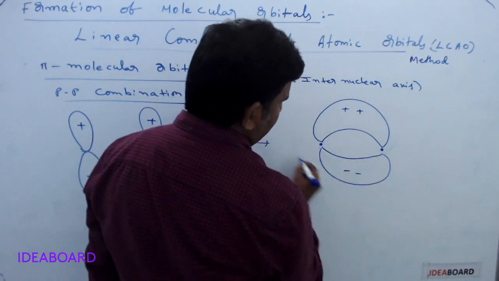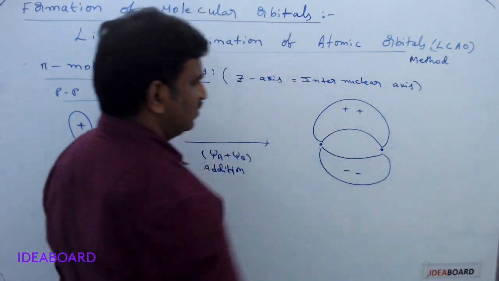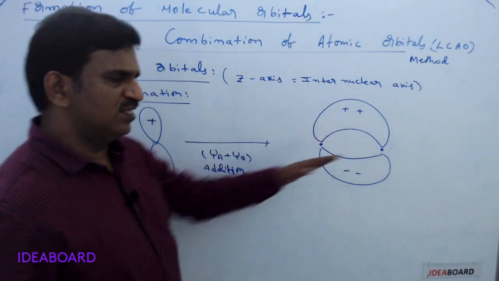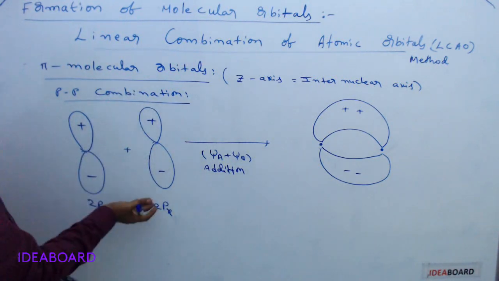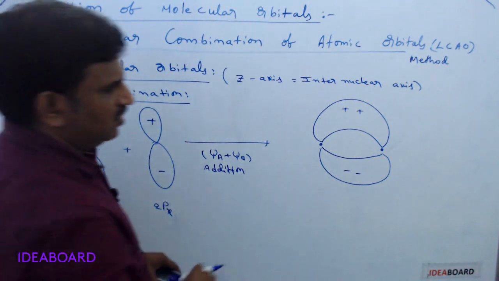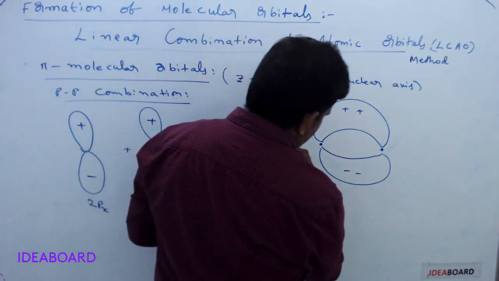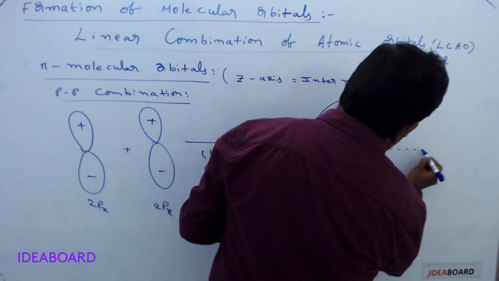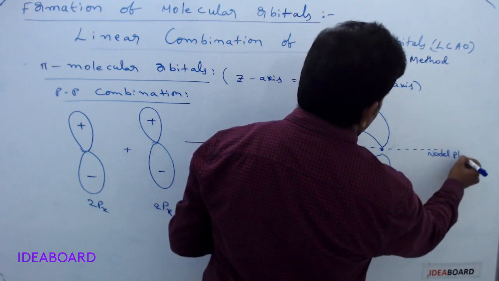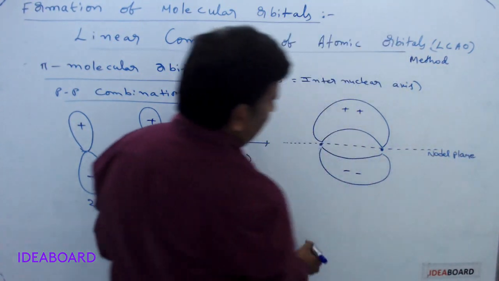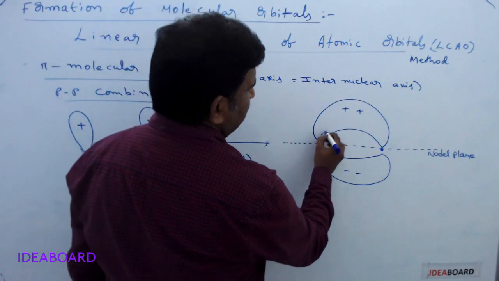So the nuclei, and this is the internuclear axis. In the internuclear axis there is no orbital; above and below the internuclear axis we have the orbital. Along the internuclear axis we get a nodal plane. Here the electron density is present.